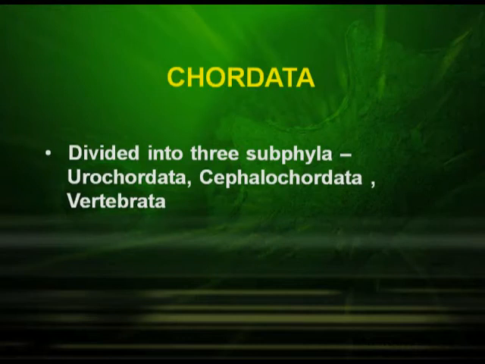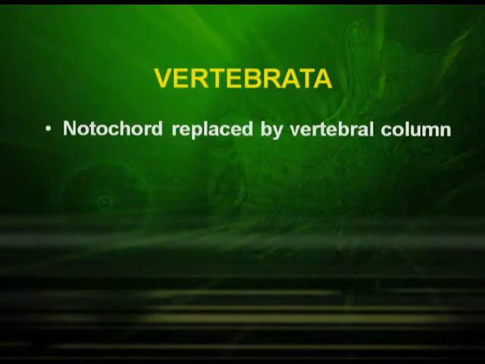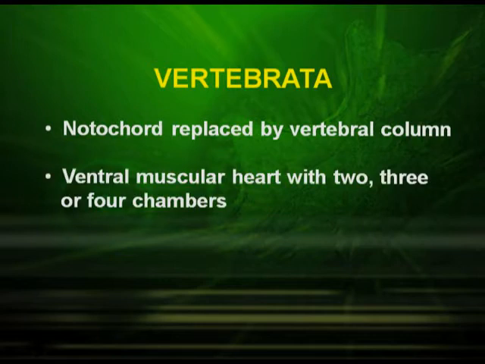Chordata is divided into 3 subphyla. They are the Urochordata, Cephalochordata and Vertebrata. All the higher organisms, they come under Vertebrata. The characteristics which are exhibited by the Vertebrata are: their notochord is replaced by vertebral column. They have a ventral muscular heart which may be 2, 3 or 4 chambered.